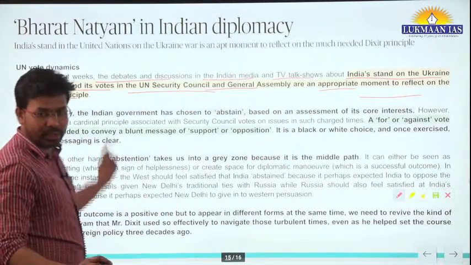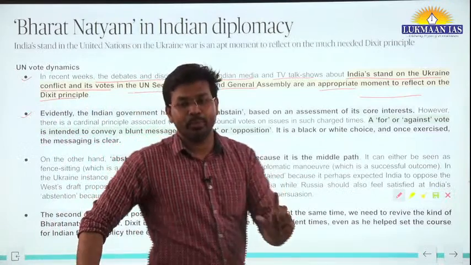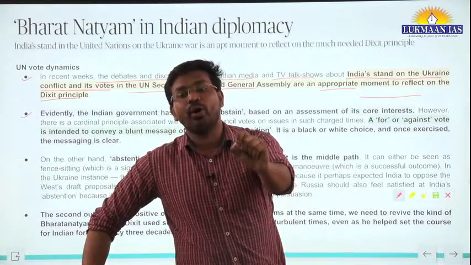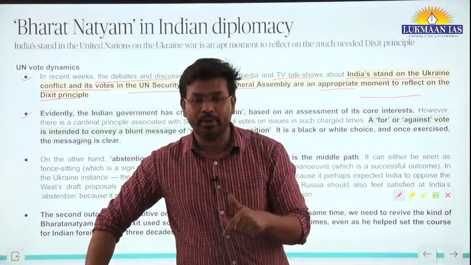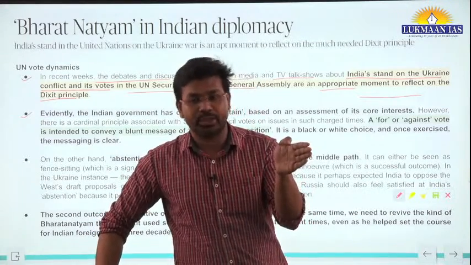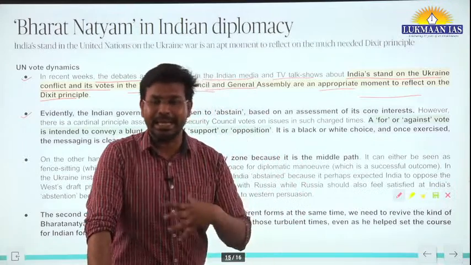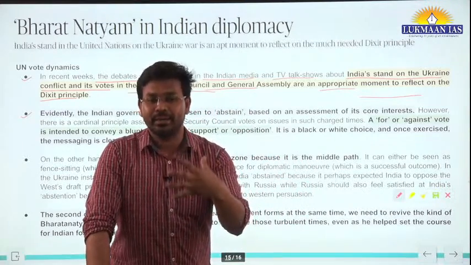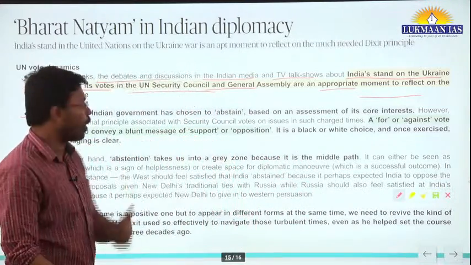So the author is saying this is the appropriate moment for India to reflect on the Dixit principle, to do Bharatnatyam, meaning to show different postures here, so that India can maintain its interest in the long run.